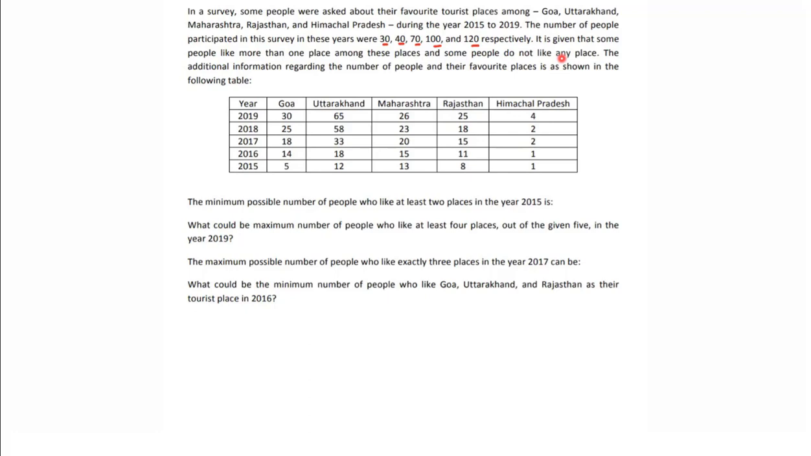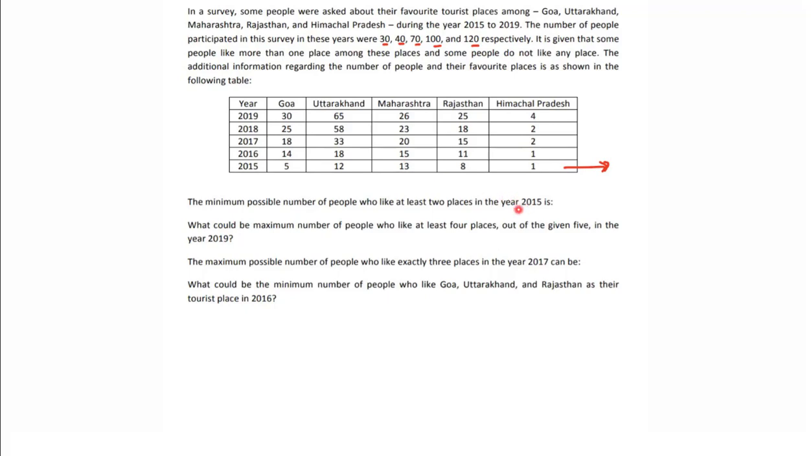Okay, let's move further. The additional information regarding it is given. Some information is given to us, now the people here. Let's see. Now, I'm not very much interested in that, but what we can decode from here. If I ask you a basic question, how many people at maximum visited all the places? This you can answer, right?